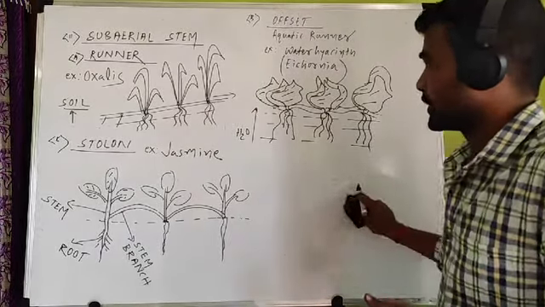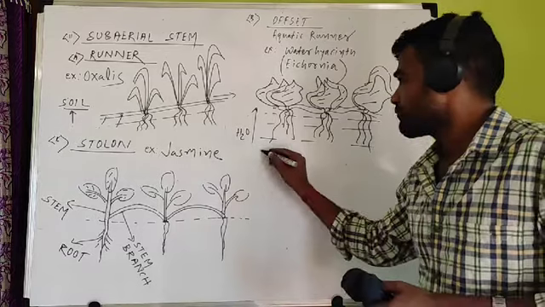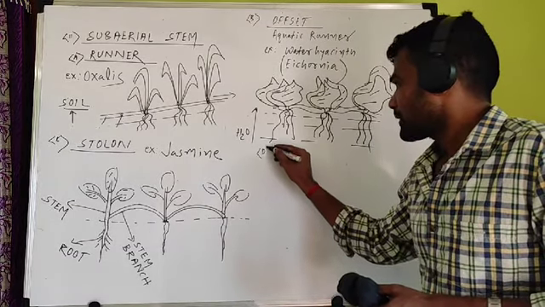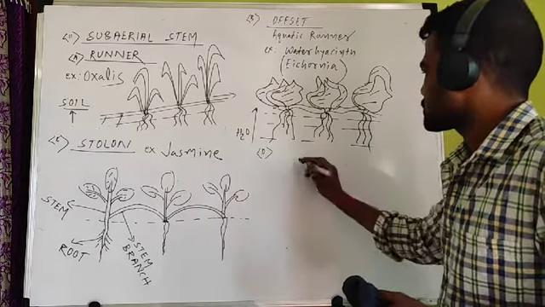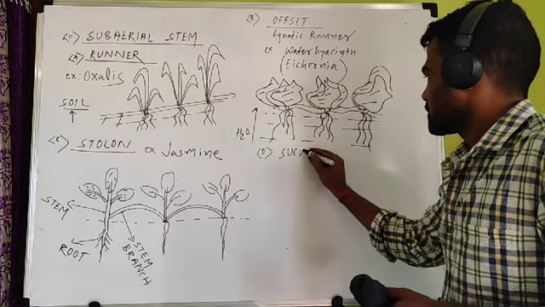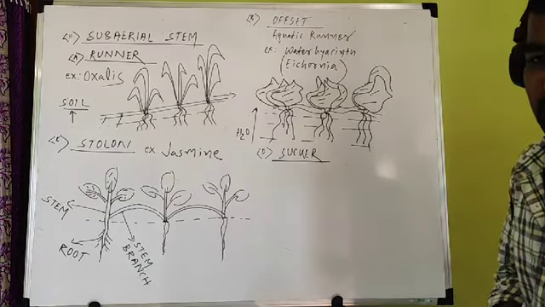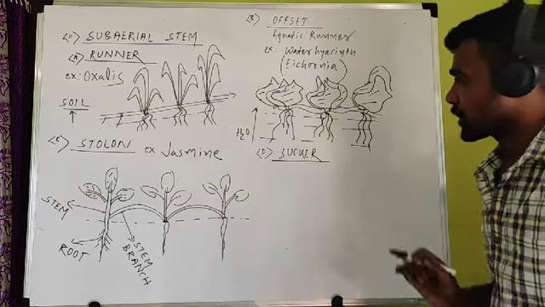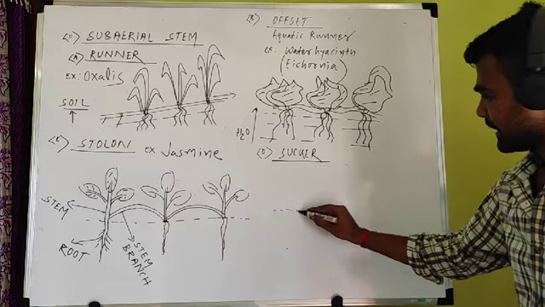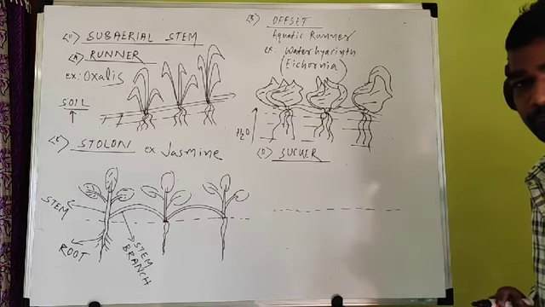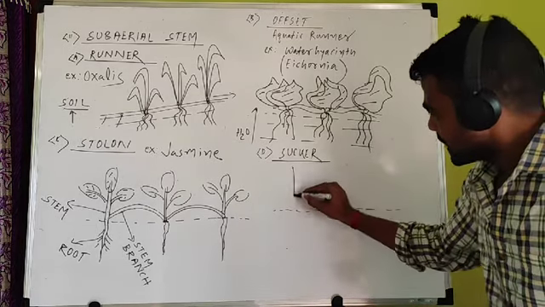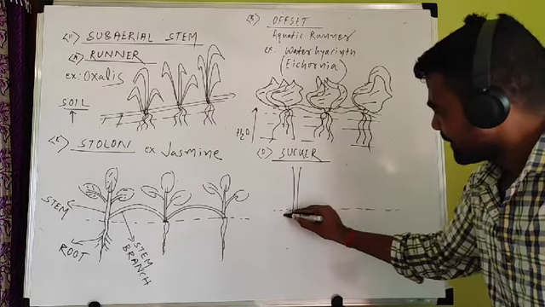And the last category under this subaerial modification of stem is sucker. The last type of subaerial modification is sucker. So what is sucker? In this case, let this be the soil surface, and this is the stem.